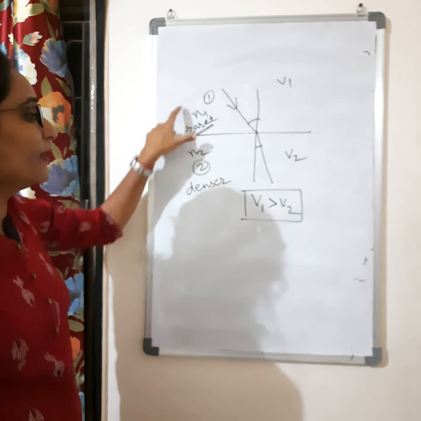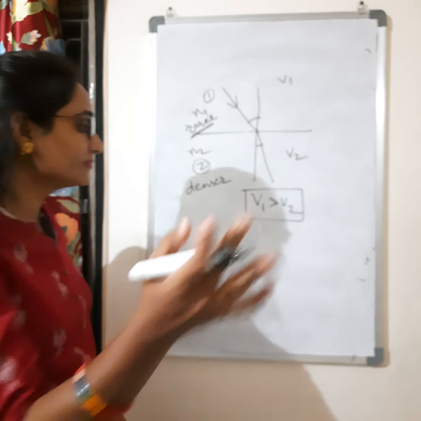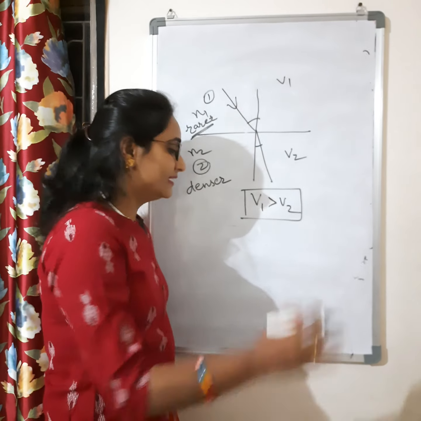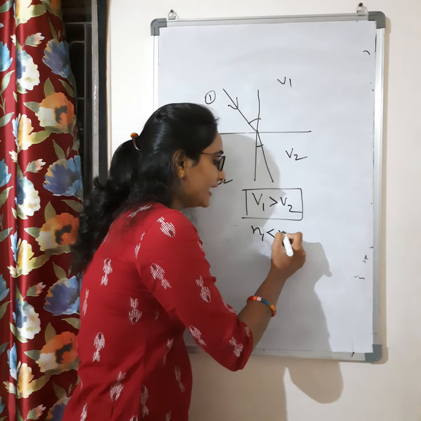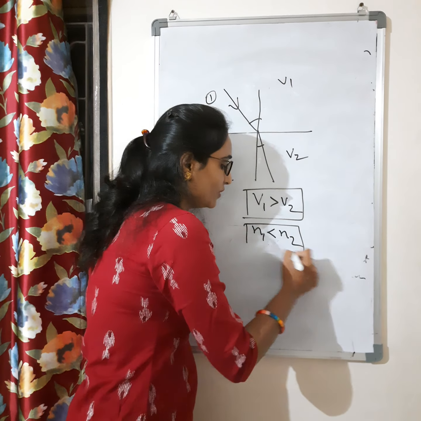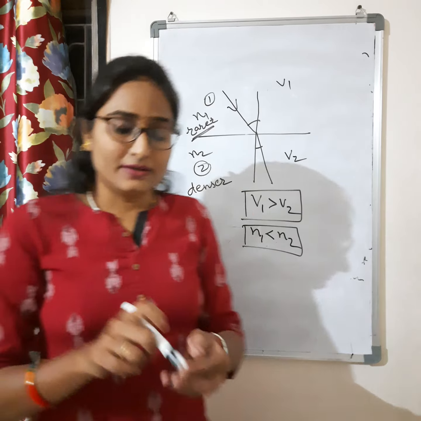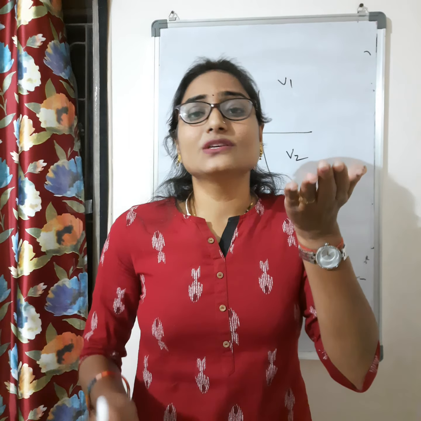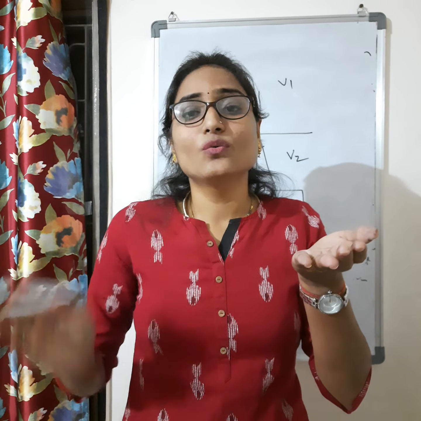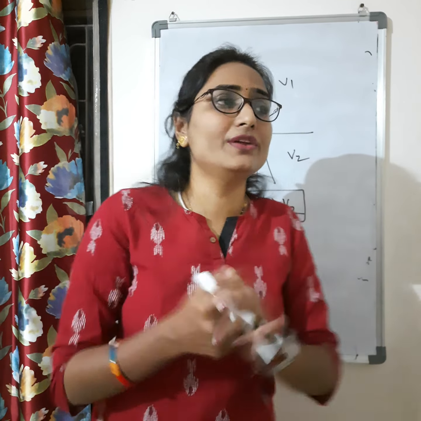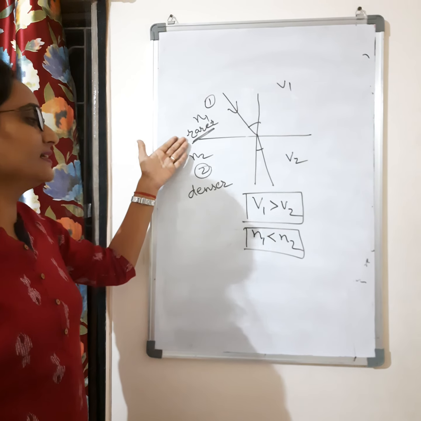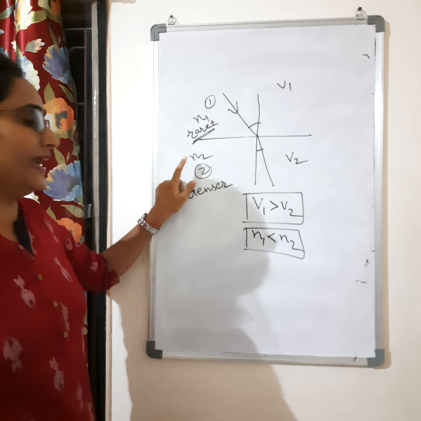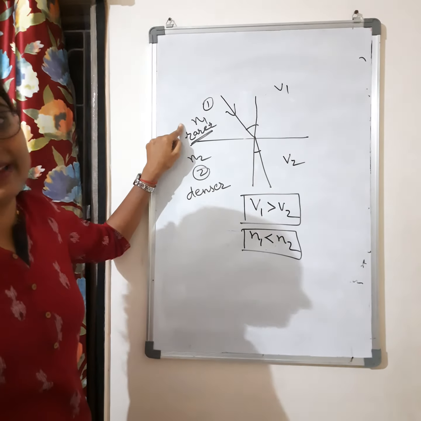If I talk about the refractive index, what will be the relation? The relation will be N1 is less than N2, because you know the more the refractive index, the more the density. If this is a denser medium and this is a rarer medium, then definitely N2 will be greater than N1.